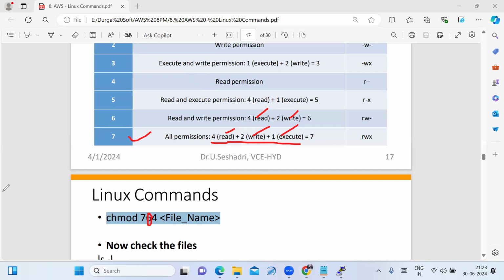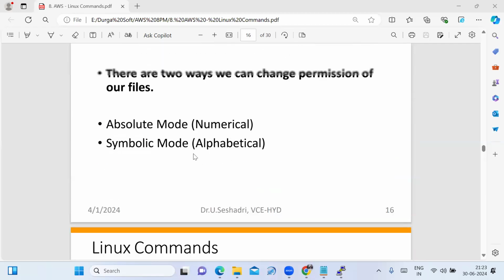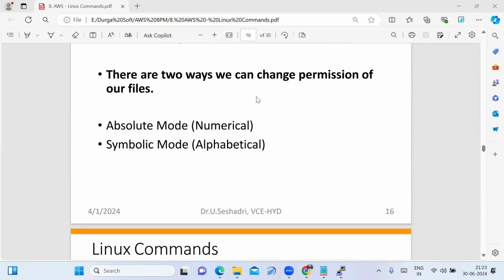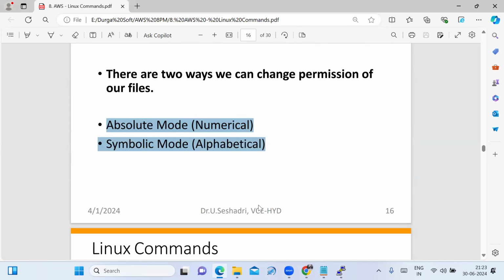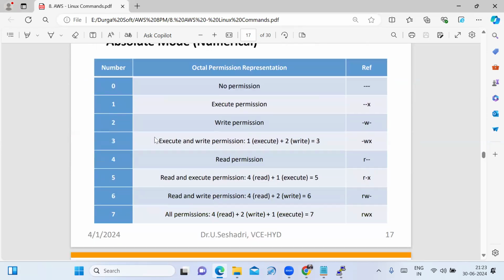Now we will see that. That's why I am saying that there are two ways to change our file permission. One is absolute mode. The second one is symbolic mode. Now I have to explain the absolute mode. The number I am representing, the description I am representing, the references I am representing.